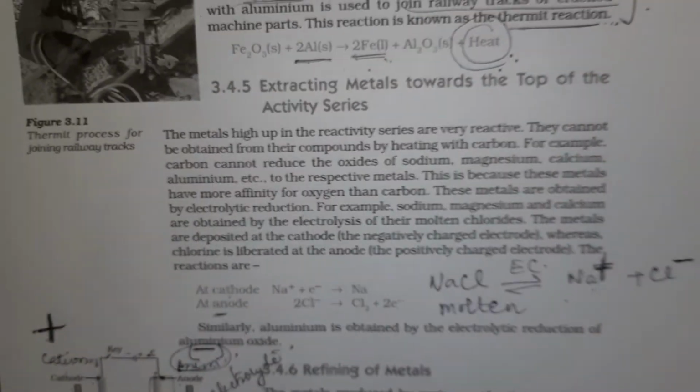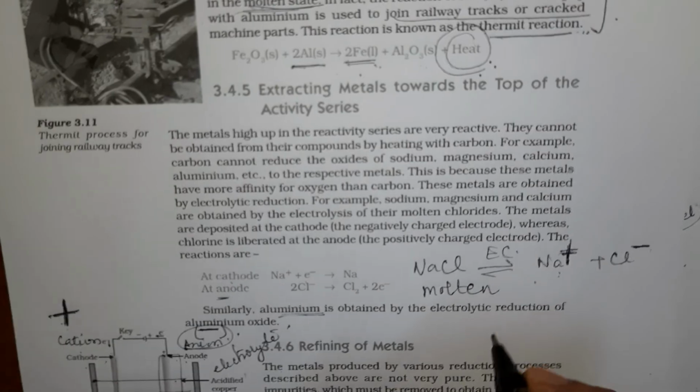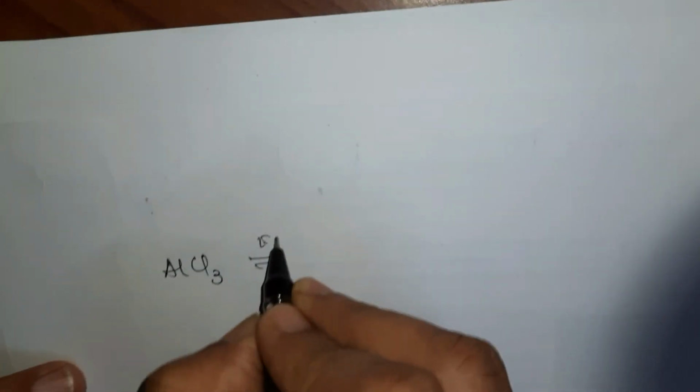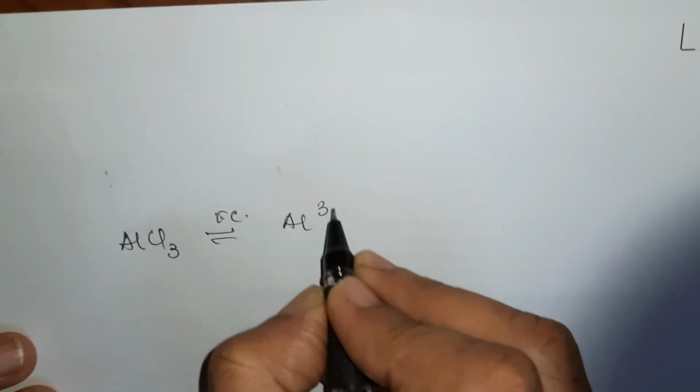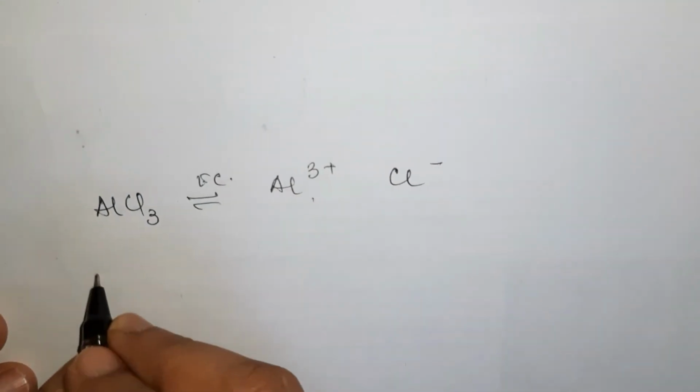Also, aluminium is obtained in a similar way by electrolytic reduction. Let me explain the reactions for this. Aluminium is present as AlCl3. When an electric current is passed through it, it gets converted into Al3+ and Cl-. This is a cation, so it will move to the cathode.